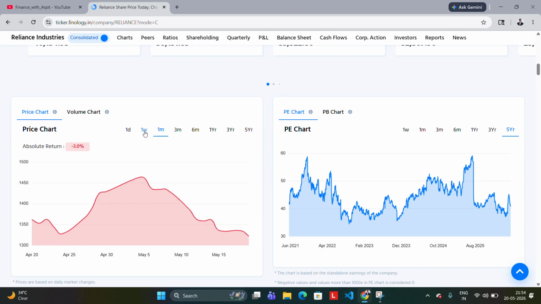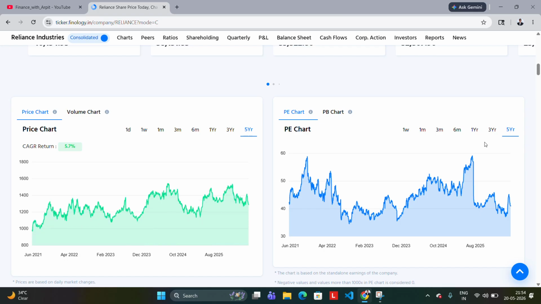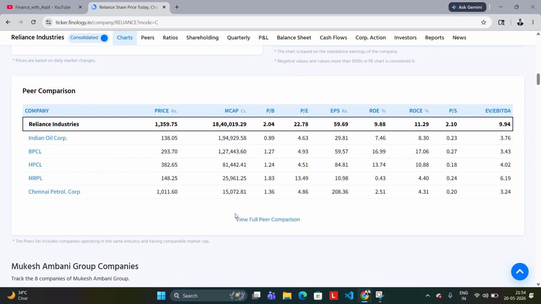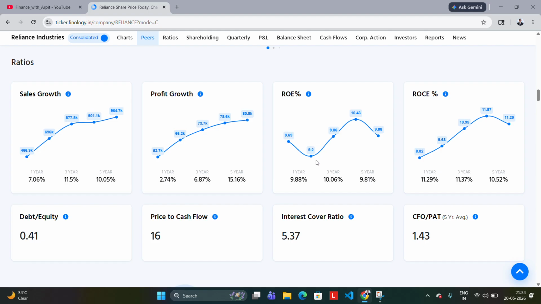So this is a 1 month chart, and we can also see that in the long run, whether this stock is overvalued or not, whenever the price needs to increase, the PE ratio will naturally increase. And here we can see all the peers, the competition, like what is the PE ratio with respect to its industry competitors. The PE ratio is high, and the debt is also a bit high. And here we can see the ROE, ROC 3 to 5 year charts and everything like that. It is growing or it is shrinking, everything like that.